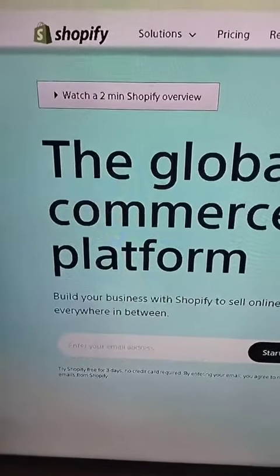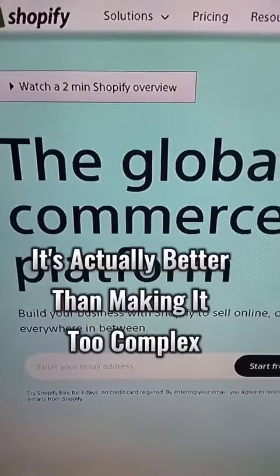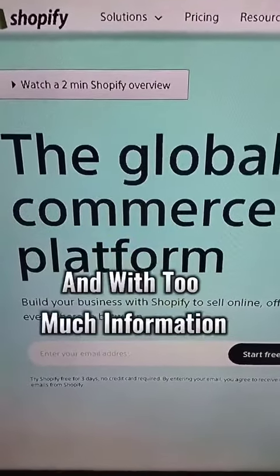These are landing pages you can build. So making it simple is actually better than making it complex and with too much information.